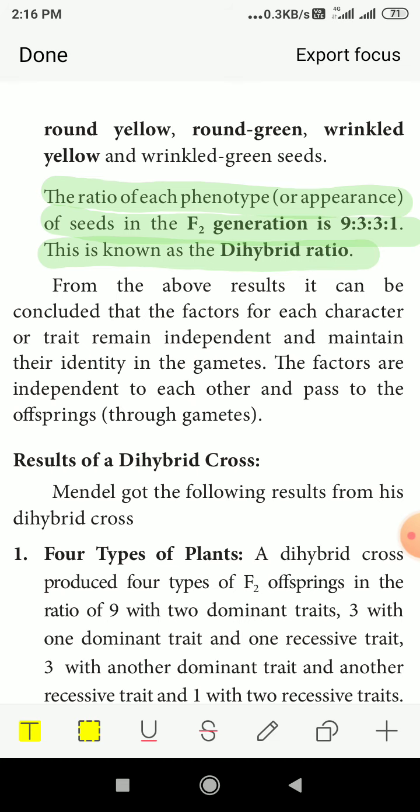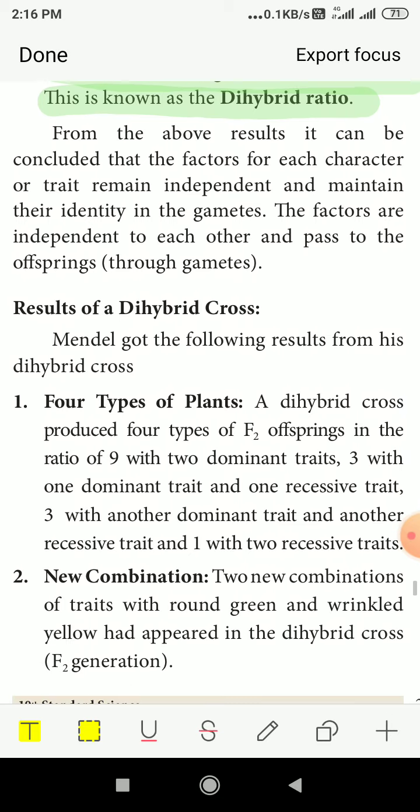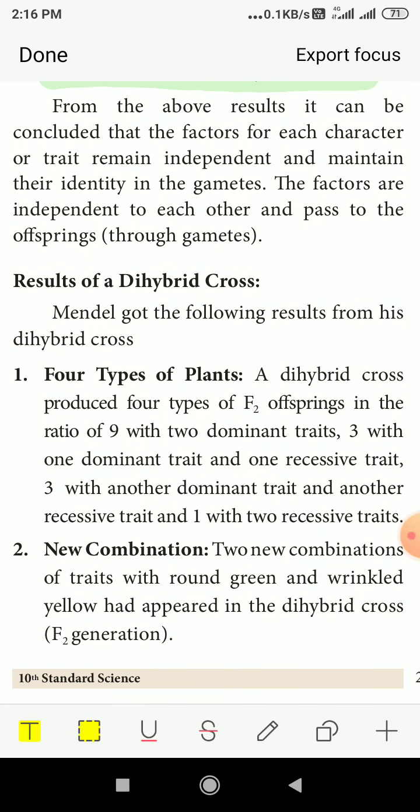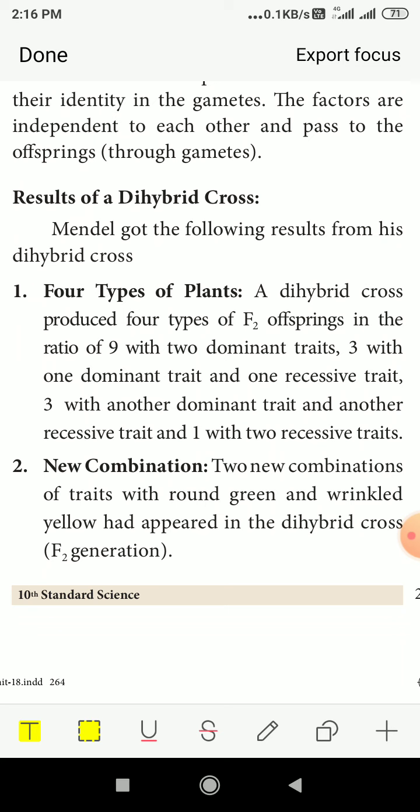What was the result found in the dihybrid cross? Four types of plants were produced: round yellow, round green, wrinkled yellow and wrinkled green. A dihybrid cross produced four types of F2 offspring in the ratio 9 with two dominant traits, 3 with one dominant trait and one recessive trait, 3 with the other dominant trait and the other recessive trait, and 1 with two recessive traits. Some were dominant, some were recessive.